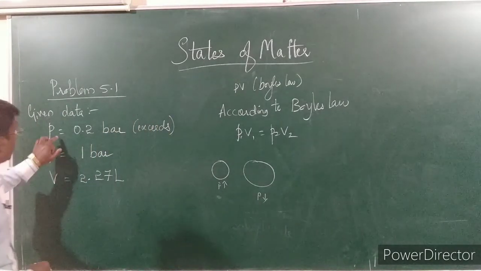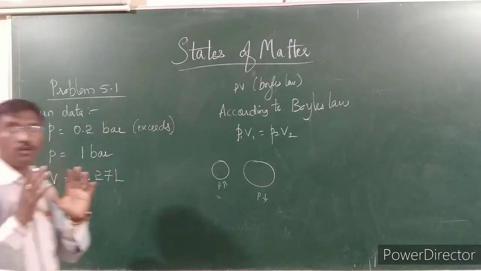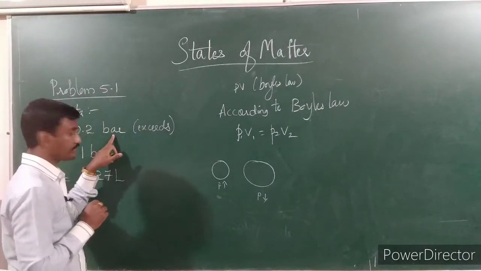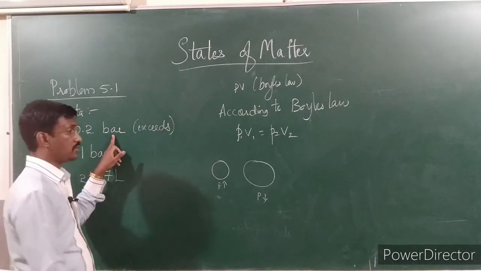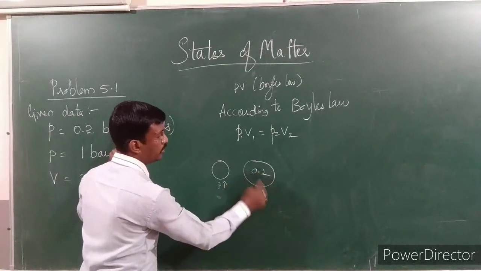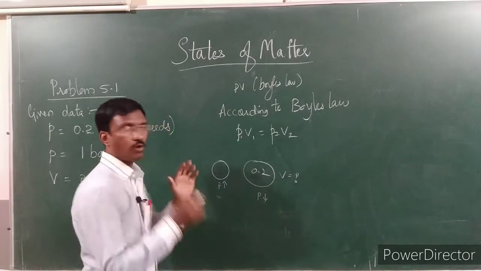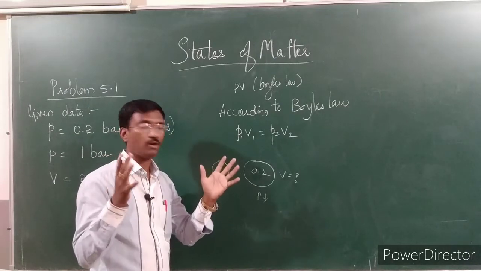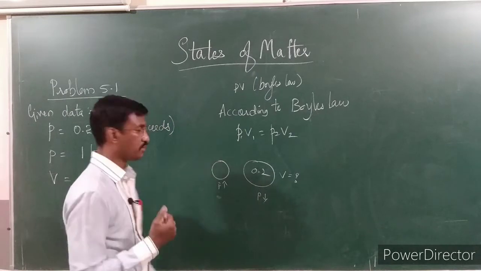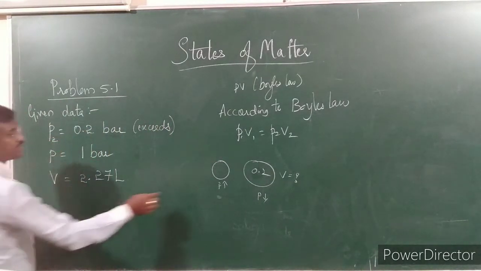You have to remember this one, because it can be confusing as I explain. At a pressure of 0.2 bar, if it is exceeded, the balloon is going to burst. So we are not increasing the pressure, we are going to decrease the pressure. Here the pressure is 0.2 and we don't know the volume, we have to calculate it. This will be the highest volume of the balloon. If we expand the balloon, no doubt the pressure decreases, because as the volume increases, pressure decreases. I would call this P2, and the initial one P1.